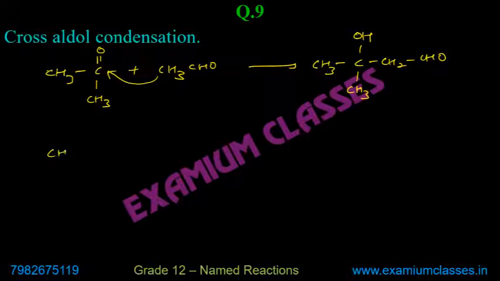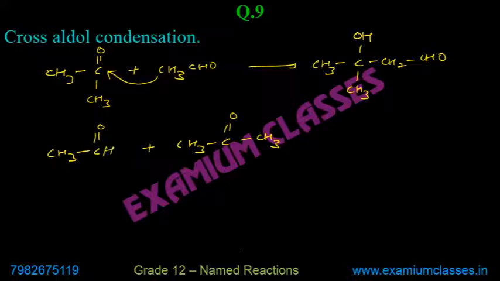Then you have CH3CHO. This one I have taken here now. Okay, and I have CH3, C double bond O, CH3. So now this is alpha, containing alpha hydrogen. This will attack here.